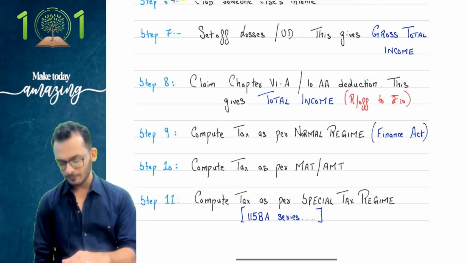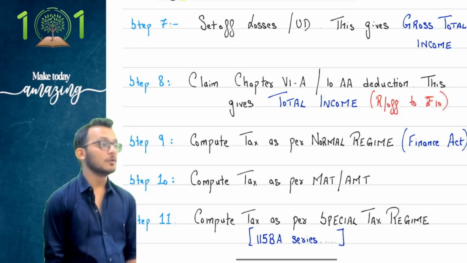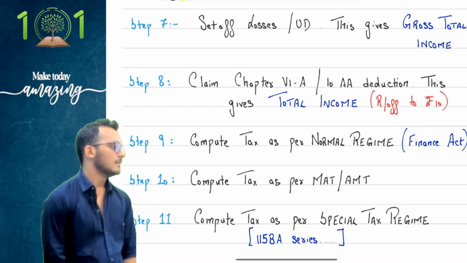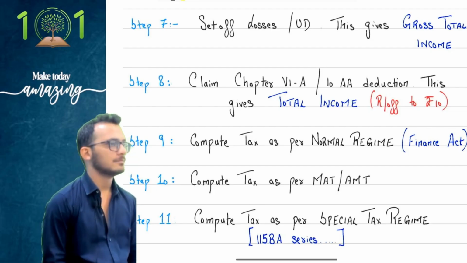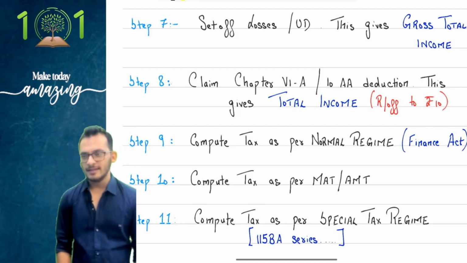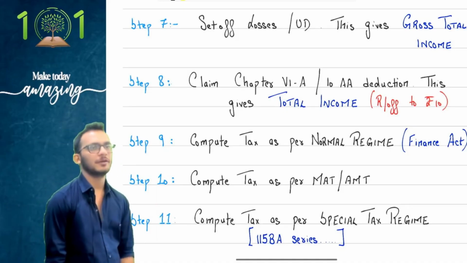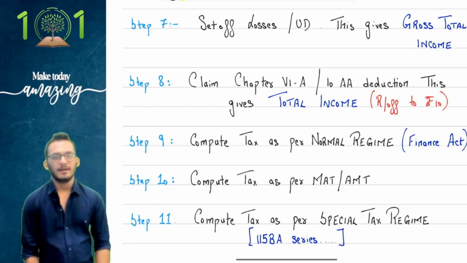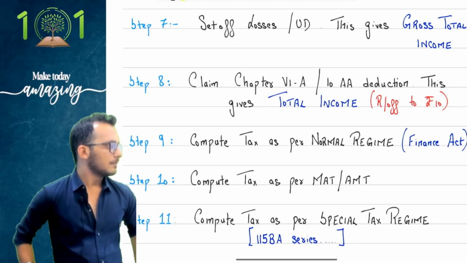People, it's on the screen. Claim Chapter 6A, Roman numeral VI-A, slash 10AA. Claim Chapter 6A slash 10AA deduction. Full stop. Continue. This will arrive at total income.